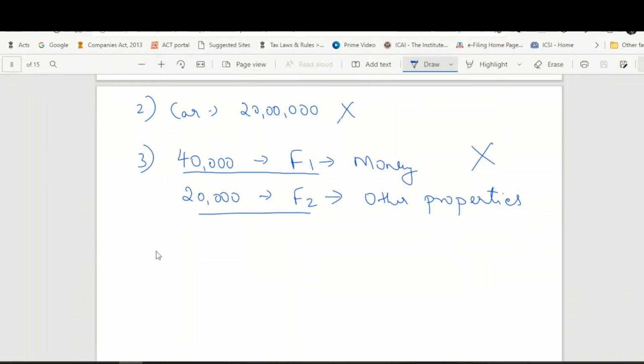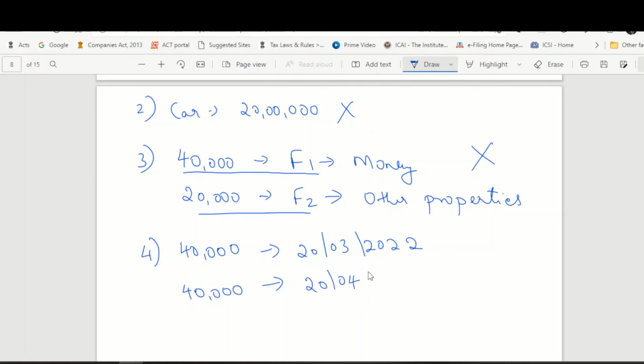Let us take another example. I received 40,000 from my friend on 20th March 2022. I receive another 40,000 from the same person on 20th April 2022. 40,000 individually is not exceeding, but in aggregate 80,000 is exceeding 50,000 rupees. So does that mean I have to pay tax on this 80,000?